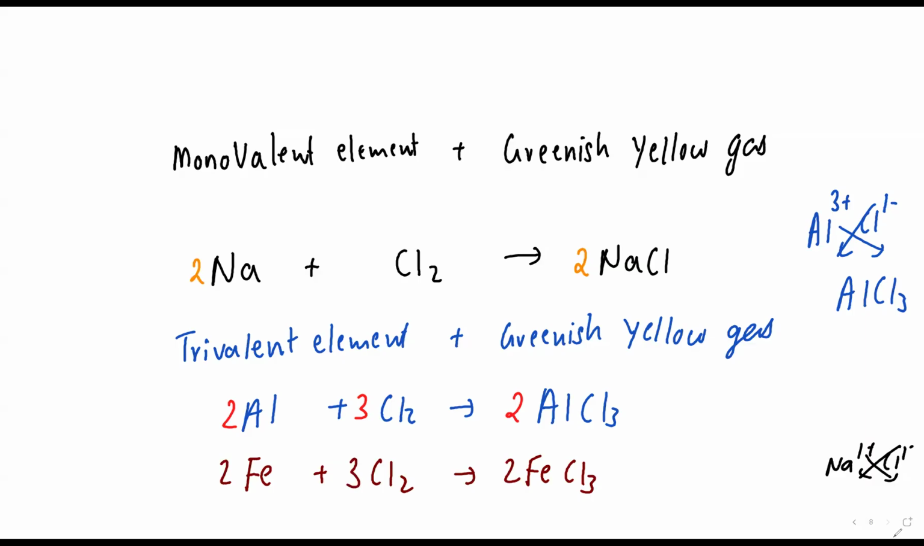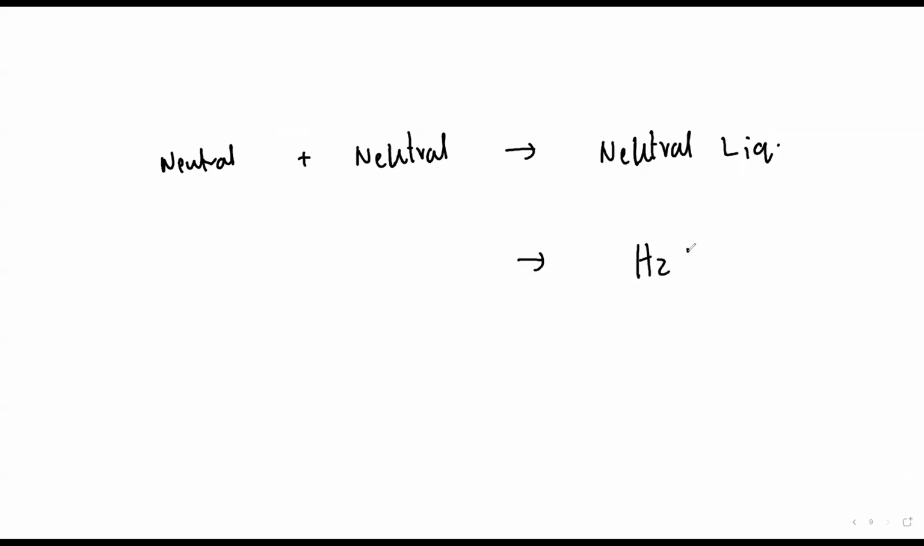Now, chalo, beta. If I tell you, write a combination reaction, listen carefully, between neutral gas plus neutral gas to give you neutral liquid. Who is the neutral liquid? Water. Right now, beta, I'm taking neutral gas H2 plus O2. Water means we have to write H2O.